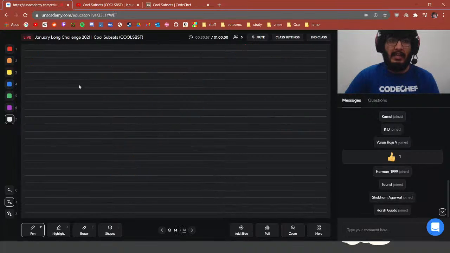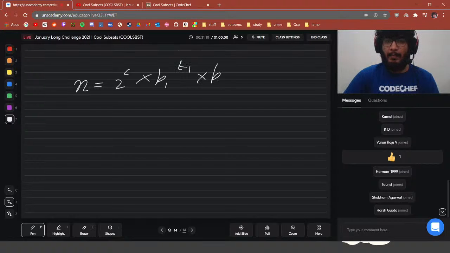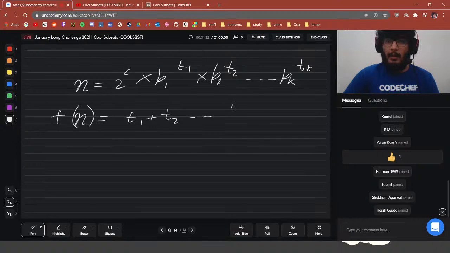Basically what I'm trying to say is, if a number n has the factorization 2 to the power c, which we don't care about, into p1 to the power t1 into p2 to the power t2, all of these being odd primes, up to pk to the power tk, then we would calculate Fn, which is just t1 plus t2 up until tk.